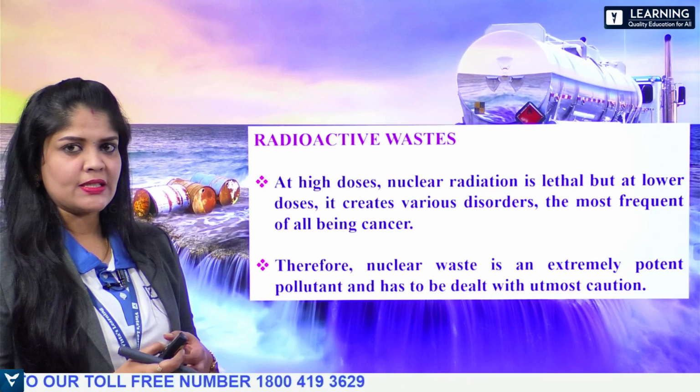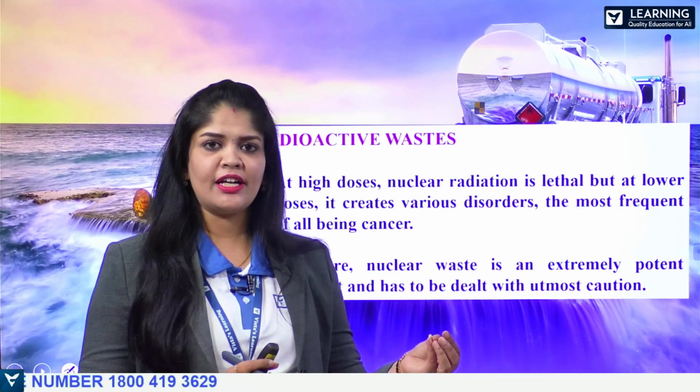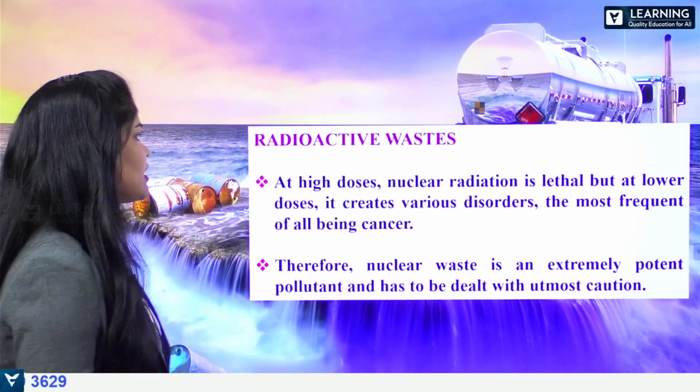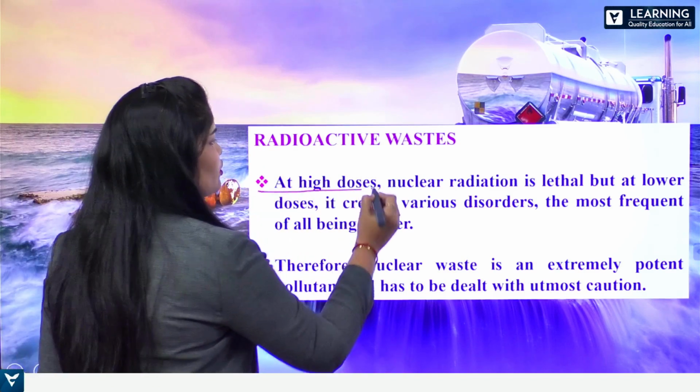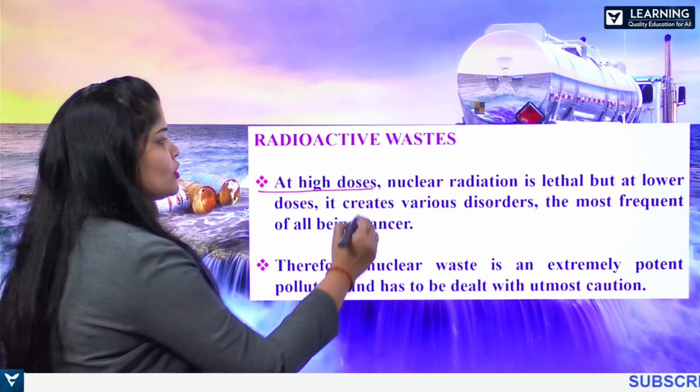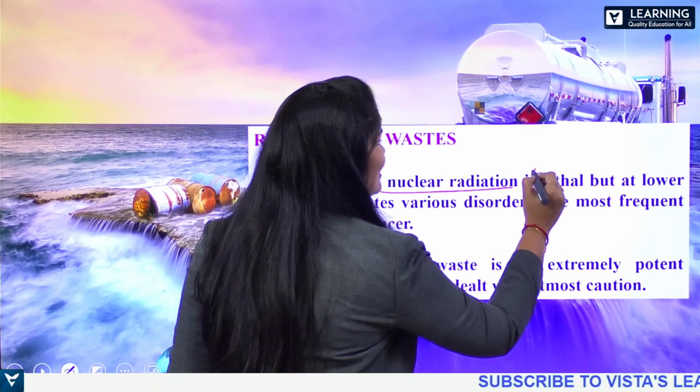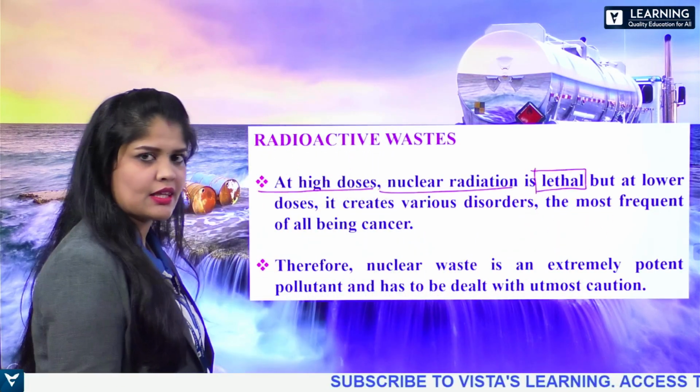Exposure to this radiation, whether higher or lower doses, matters: at high doses, nuclear radiation is lethal and causes death.